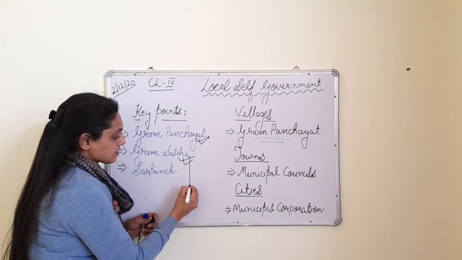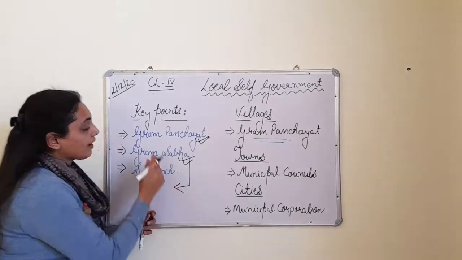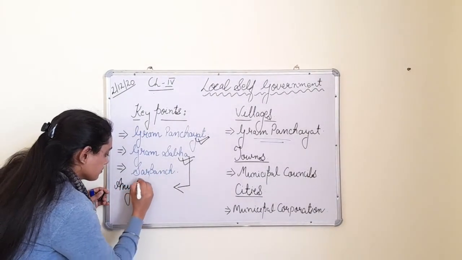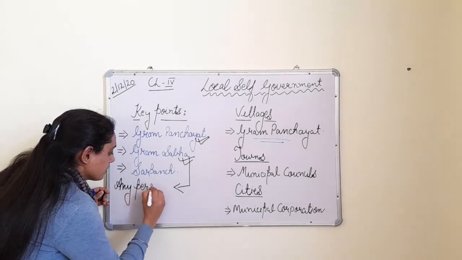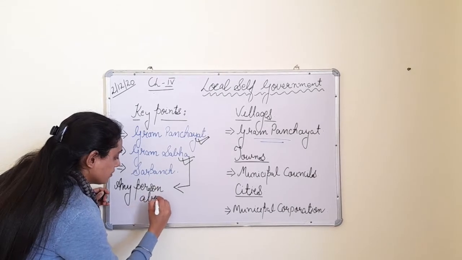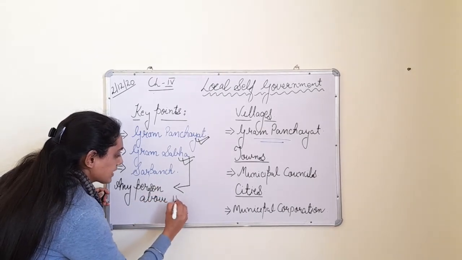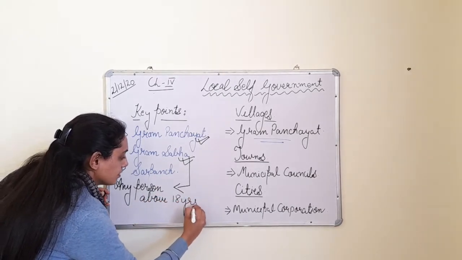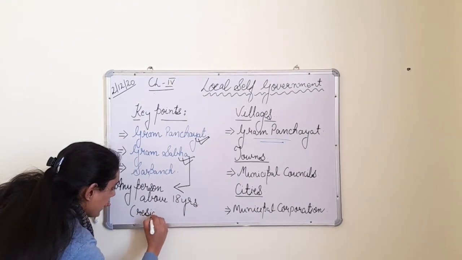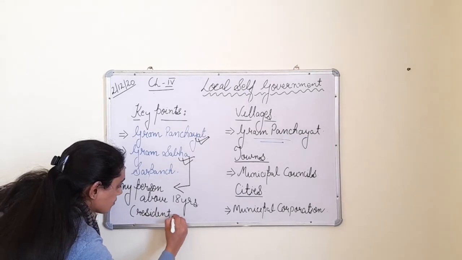And this Gram Sabha, who are the members? Any person of that village above 18 years, resident of that village.